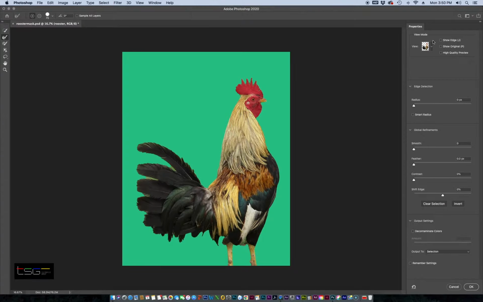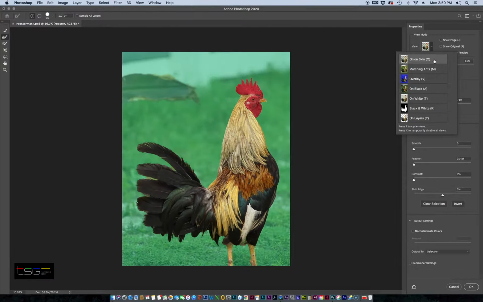Okay, let's take a look at our controls here. I'll start on the right. We have view mode. We could view the image in onion skin, which gives you a ghosted image of your image with the background, and you can control it here. It's like having your quick mask visible.